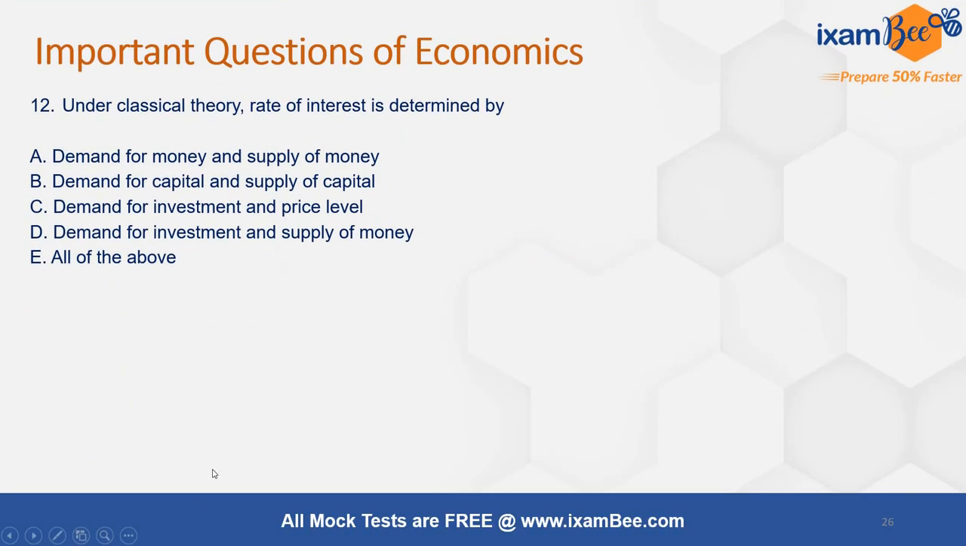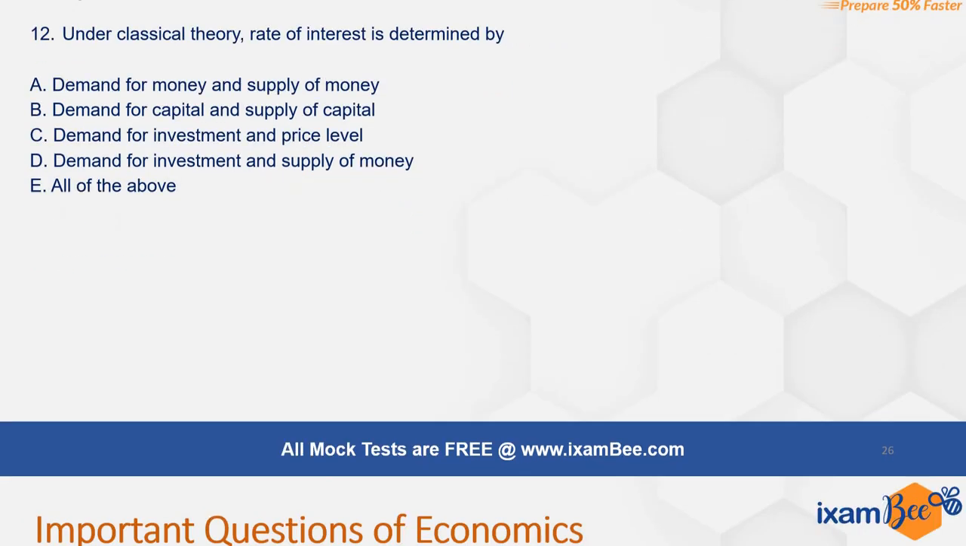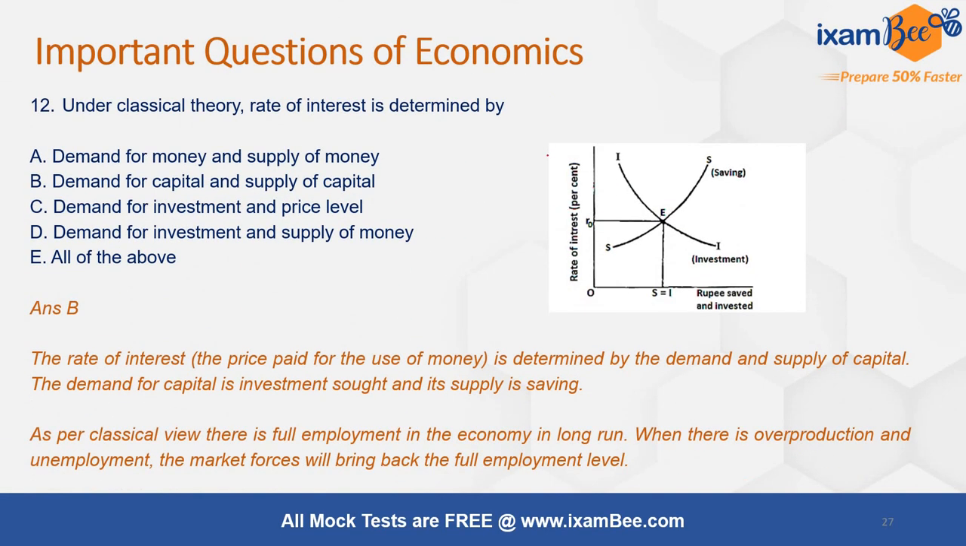Next question is, under the classical theory, rate of interest is determined by what? So under classical theory, the rate of interest is determined in the loanable funds market, which is the demand for capital and the supply of capital. This determines the rate of interest. So as you can see here, the demand for capital is your investment and the supply of capital is given by your savings. So the intersection of investment and savings determine the rate of interest under the classical theory.